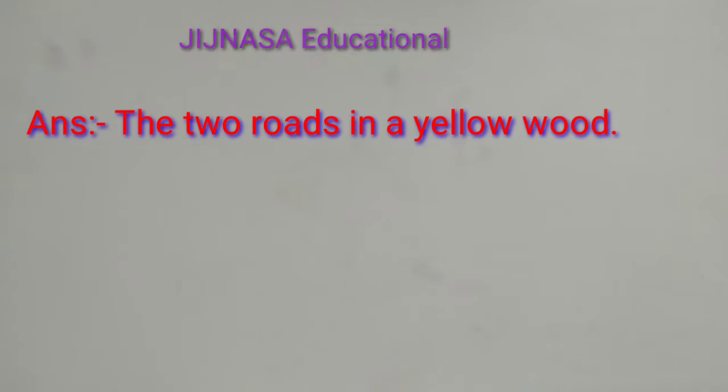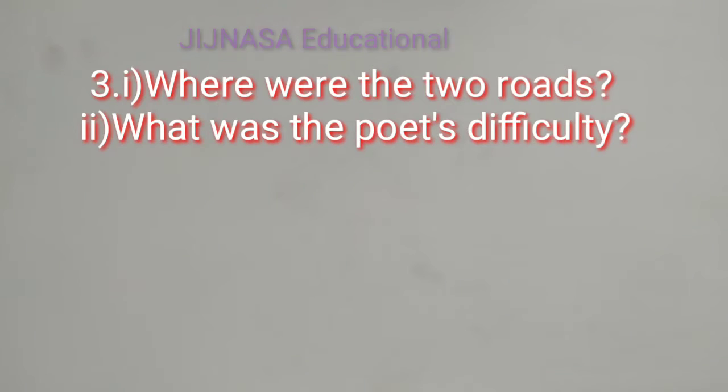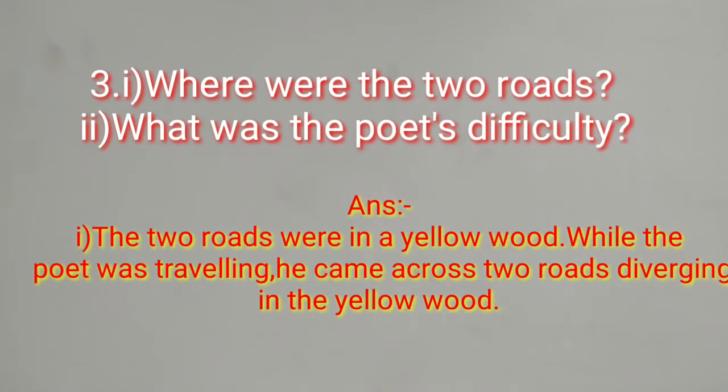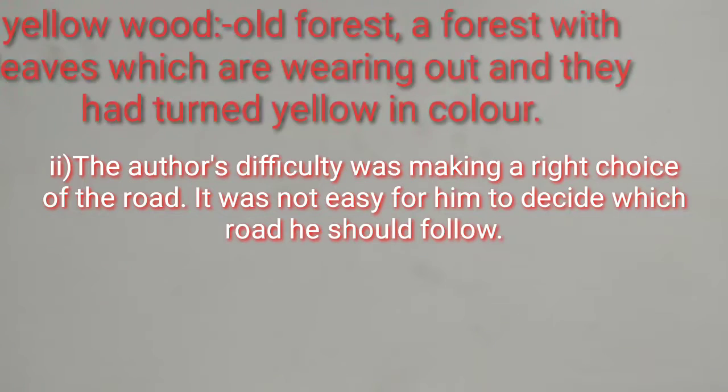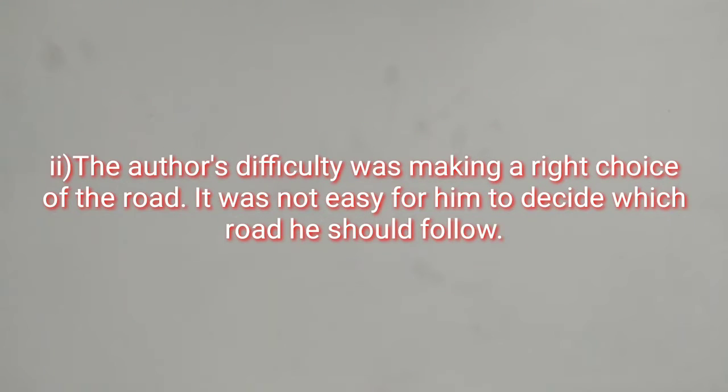Question number 3. What was the poet's difficulty? The two roads were in a yellow wood. While the poet was traveling, he came across two roads diverging in the yellow wood. The poet's difficulty was making a right choice of the road. It was not easy for him to decide which road he should follow.